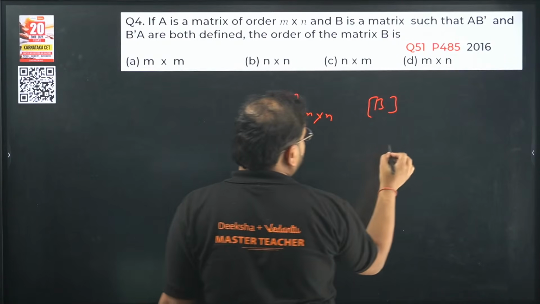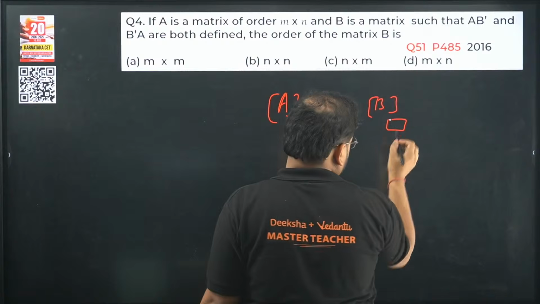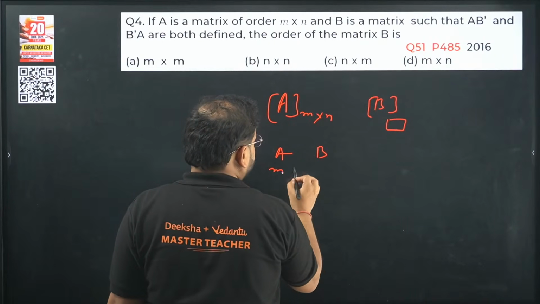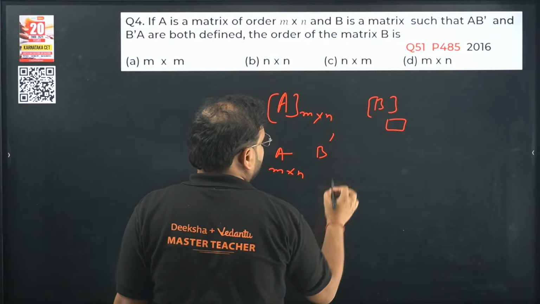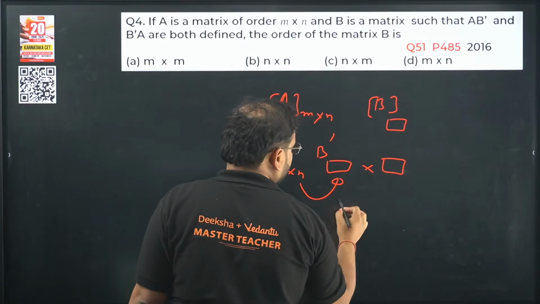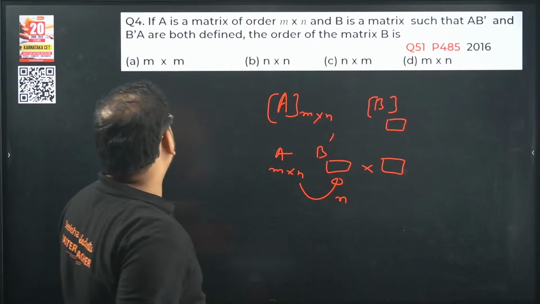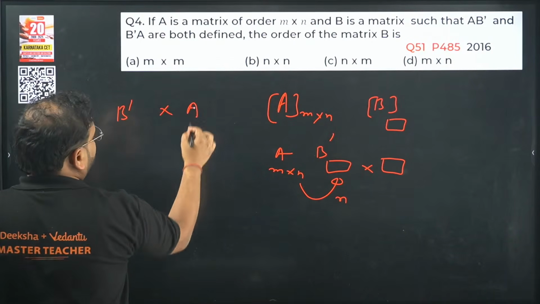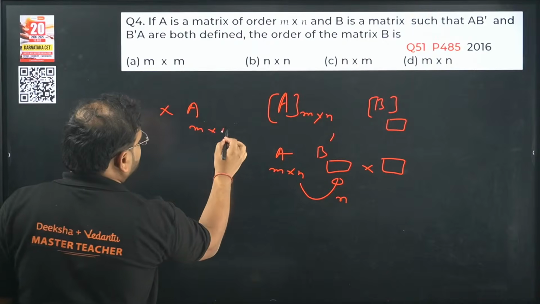So whatever is B, let's say B is something. I'm looking for B dash first. So AB dash, m cross n, like talking about B dash. This is going to be the order. So this has to be what? N over here, so n will come. Next is B dash A. Next is B dash into A. What is A? A is m cross n.